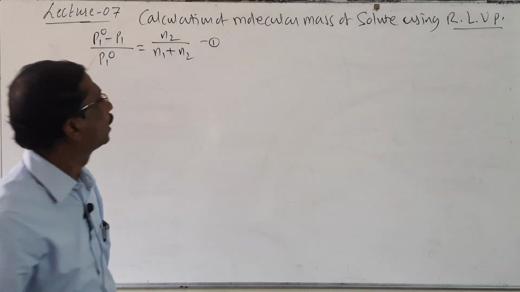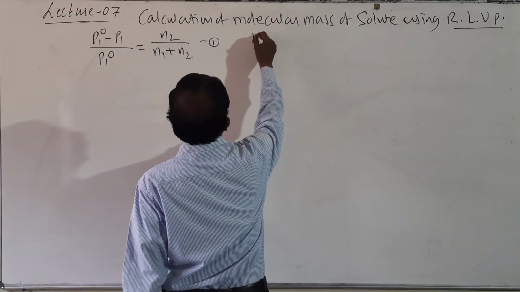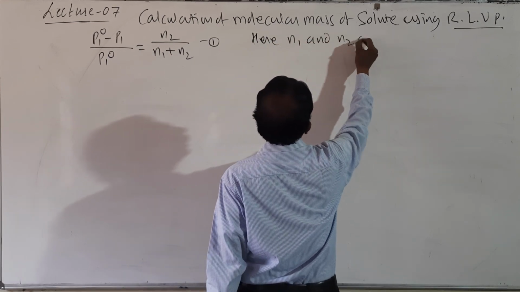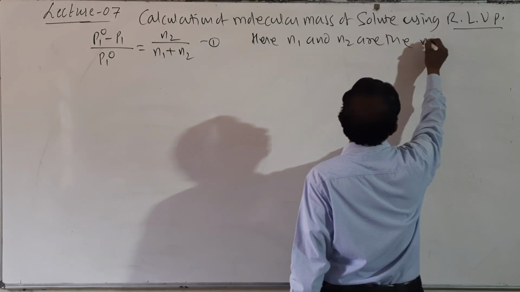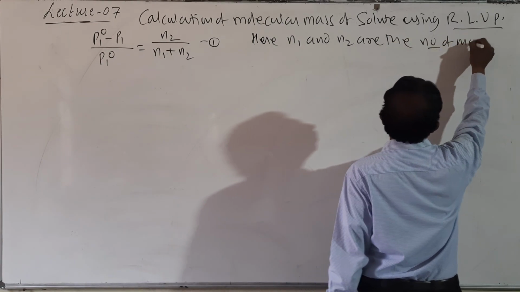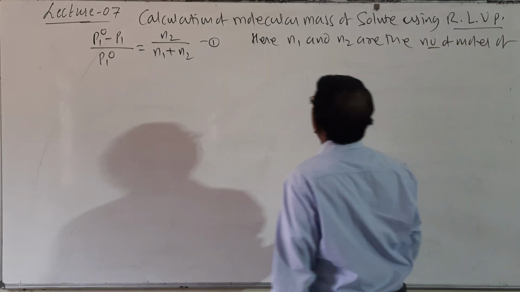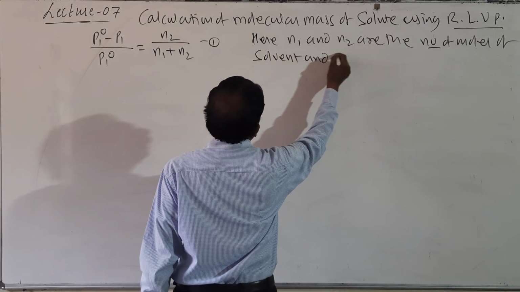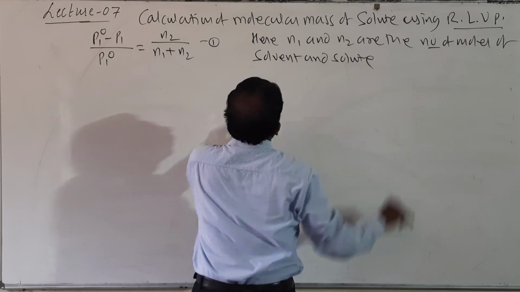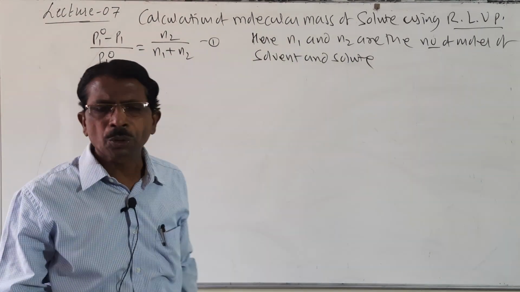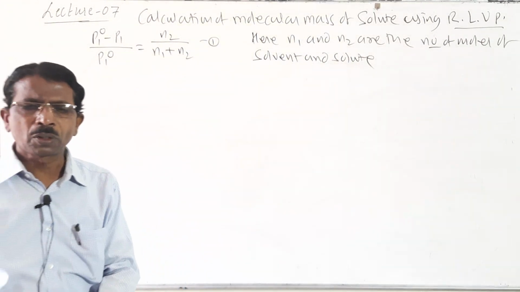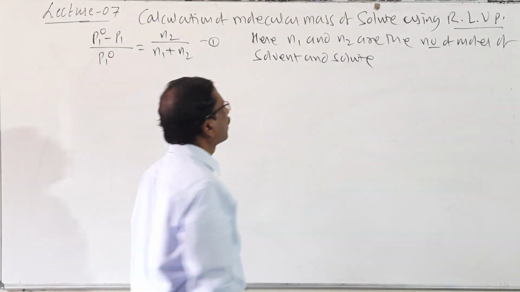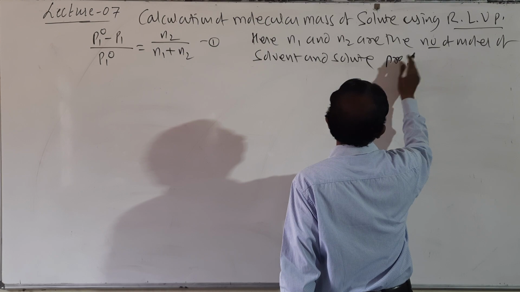So here N1 and N2 are the number of moles of solvent and solute. N1 is solvent and N2 is solute, present in a dilute solution.